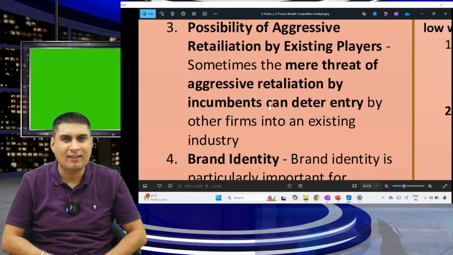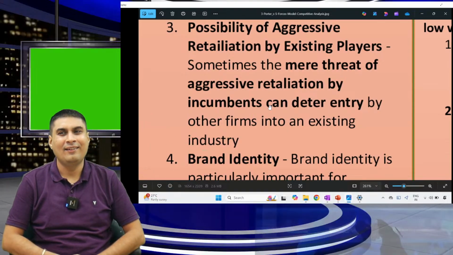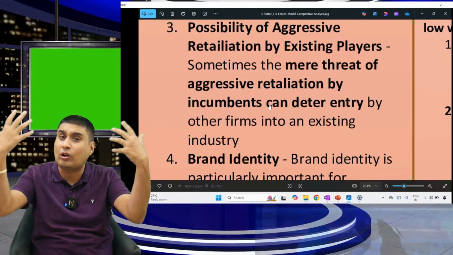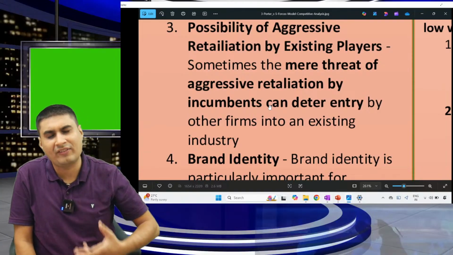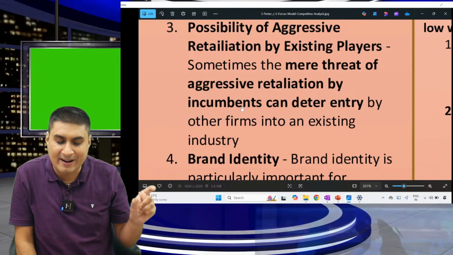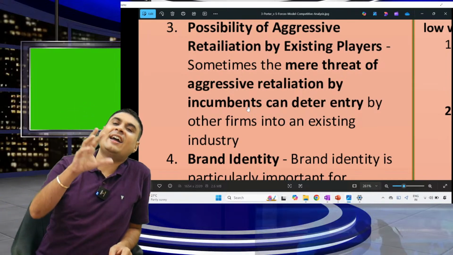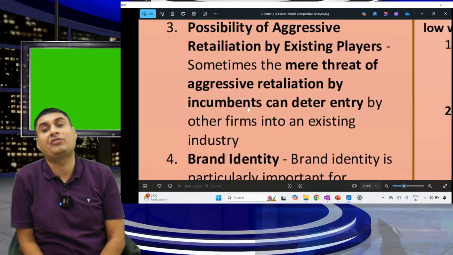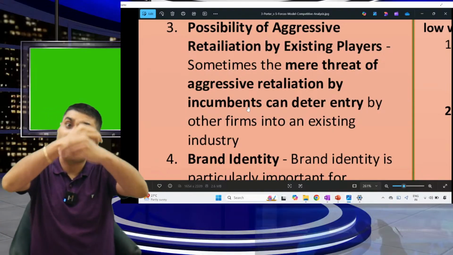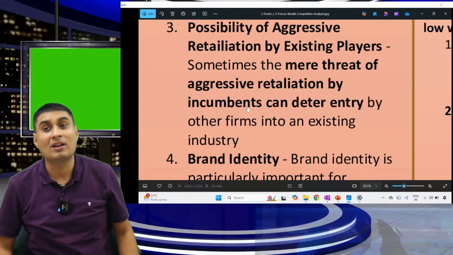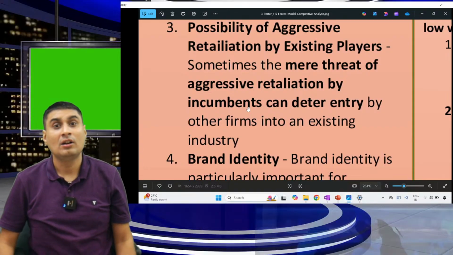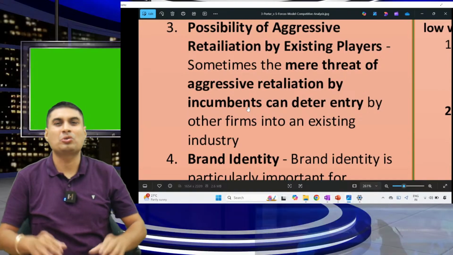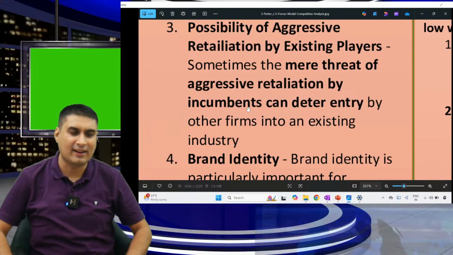You want to start OTT? All are struggling. Only Jio, Hotstar, and little Netflix are not earning. They are also burning. So the mere threat of aggressive pressure by an incumbent existing firm can deter the entry of other firms. Let's take the example of when Patanjali came for the first time. These people called all the distributors: don't take Patanjali product. Not at all allowed. Then Patanjali said, no, I want to succeed, so he started his own store. But it's very difficult in India.